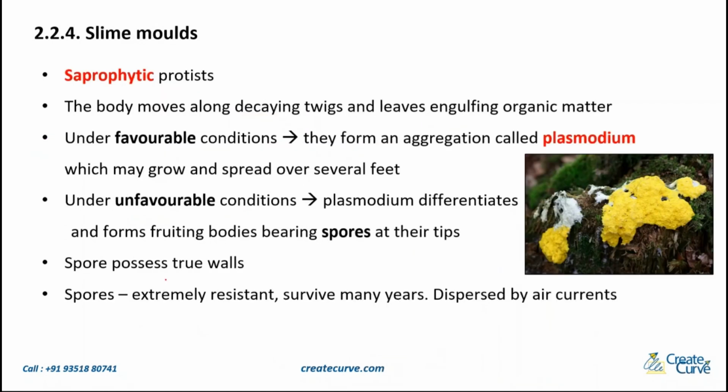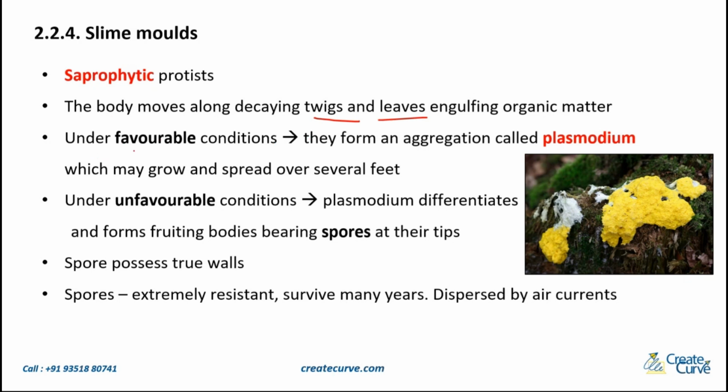The fourth group is slime molds. These are saprophytic protists. The body moves along decaying twigs and leaves, engulfing organic matter. I'll show you a video after this wherein they actually show how the slime mold moves. As it moves, it is going to engulf all the organic matter. It could be twigs, leaves, any dead material, anything.